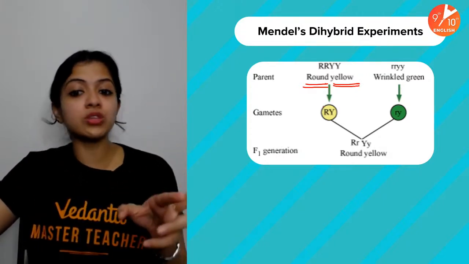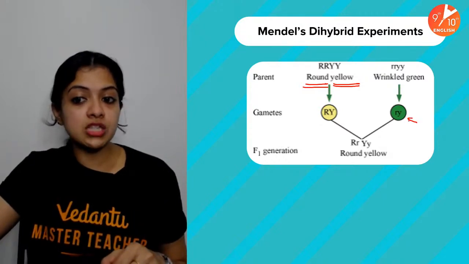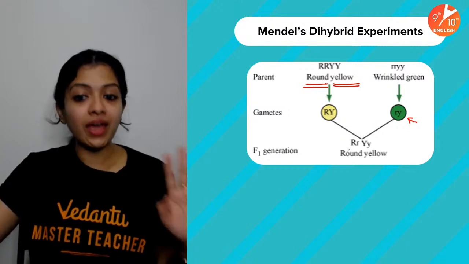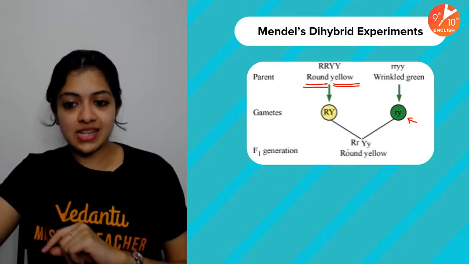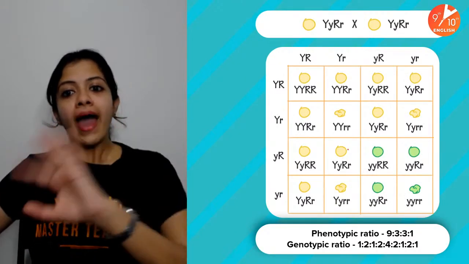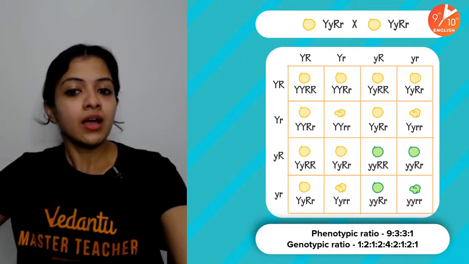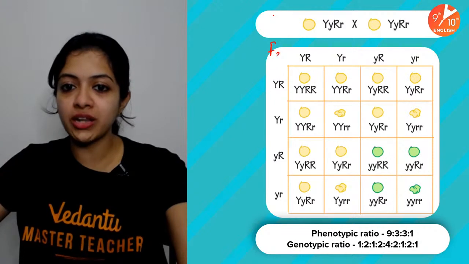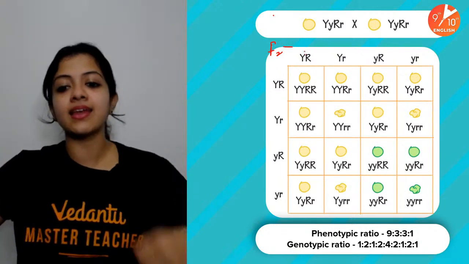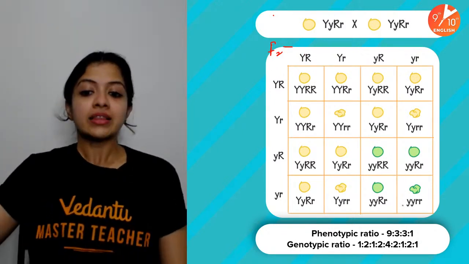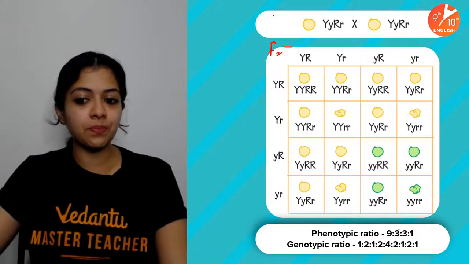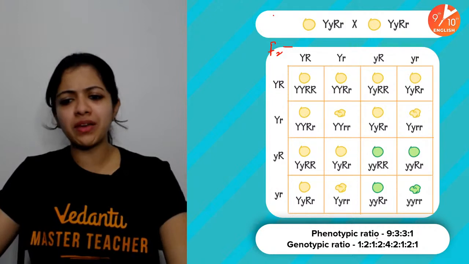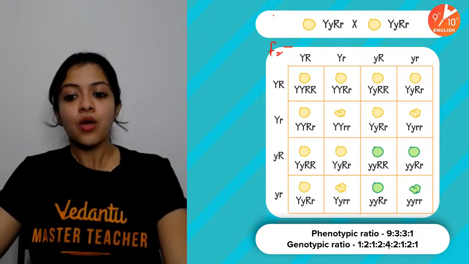It can either be both capitals, both small, or one capital and one small. Okay, so in the F1 generation, this is what you get, all round yellow, and you just go on self-fertilizing the F1 generation, and the F2 generation would be seen like this in a dihybrid cross. The phenotypic ratio would be seen to be 9:3:3:1. The genotypic ratio is normally not asked.